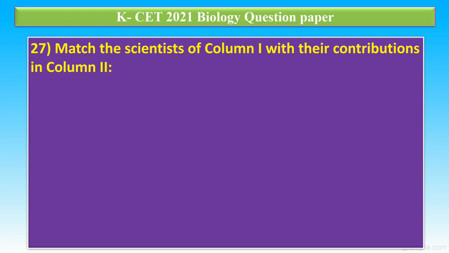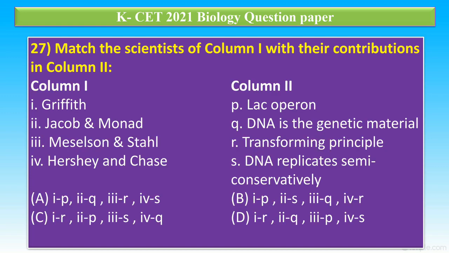Question number 27. Match the scientist of column 1 with their contribution in column 2. Column 1: 1 Griffith, 2 Jacob and Monod, 3 Meselson and Stahl, 4 Hershey and Chase. Column 2: P Lac operon, Q DNA is the genetic material, R transforming principle, S DNA replicates semi-conservatively. In this, the correct answer is option C.